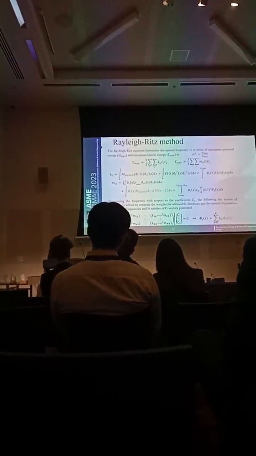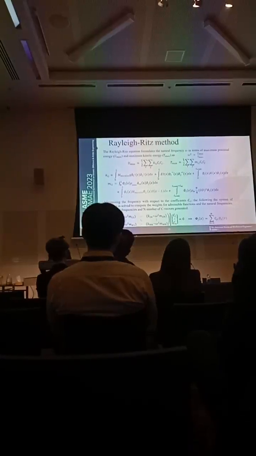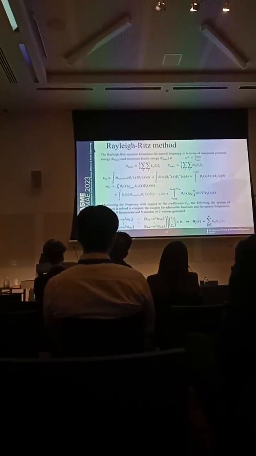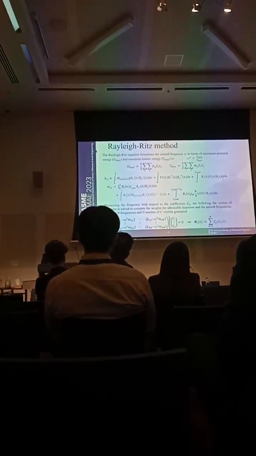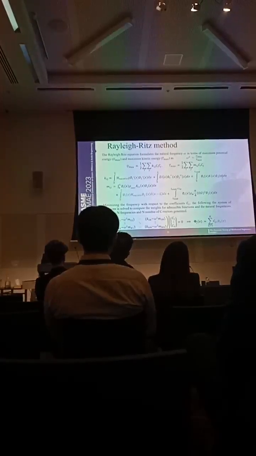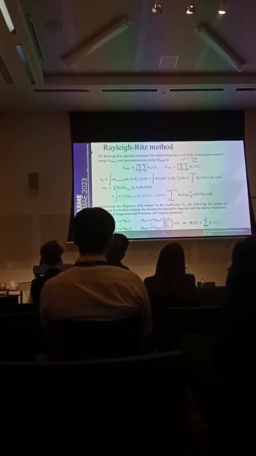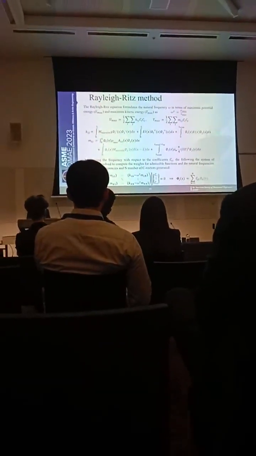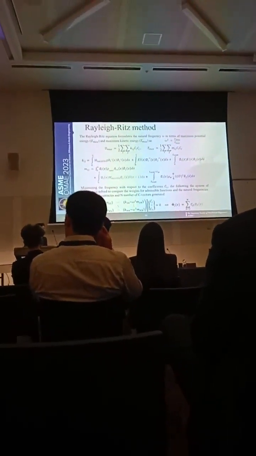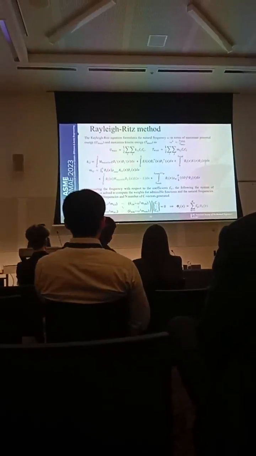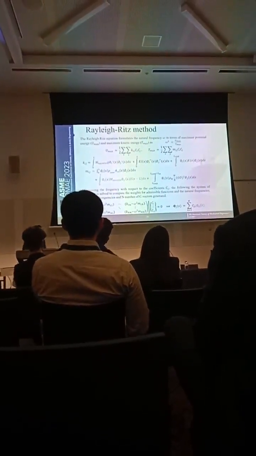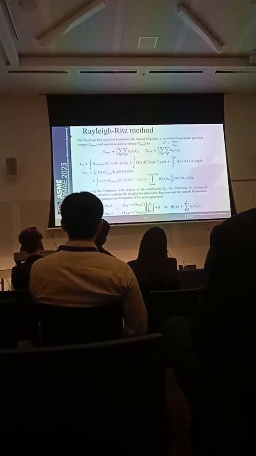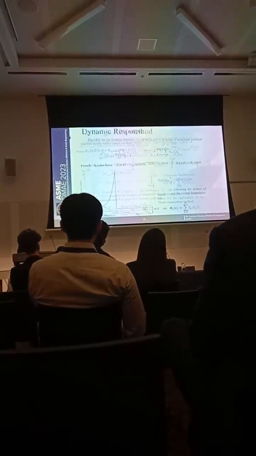The Rayleigh-Ritz method is an energy-based method which works on the principle of minimizing the natural frequencies. Upon calculating, we have found this matrix, and on equating the determinant of this matrix to 0, we will get the natural frequencies of the tower. On substituting back the natural frequencies in this matrix, we will get the corresponding coefficients, which will help us to formulate the corresponding mode shapes of the non-uniform tower.